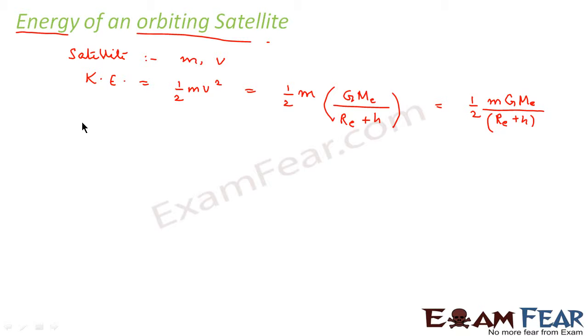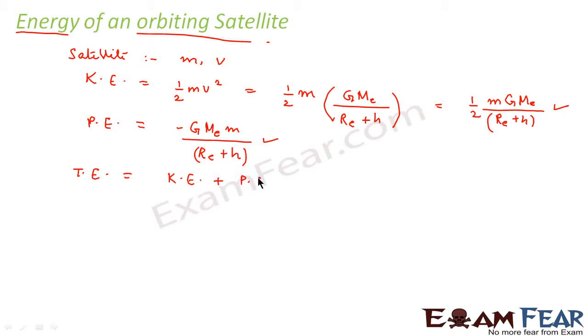Now let us calculate the potential energy. So what would be the potential energy? It would be minus GME into m divided by RE plus h. Now if you see the values of kinetic energy and potential energy, you can find out the total value of energy. That is, total energy is nothing but kinetic energy plus potential energy.